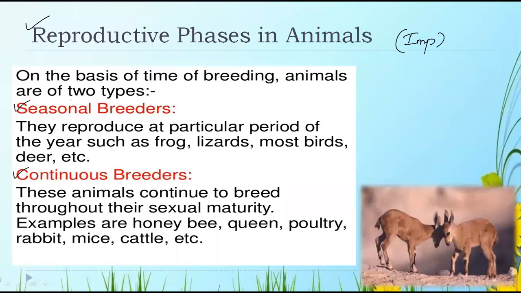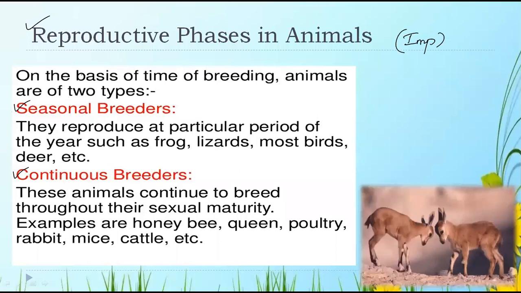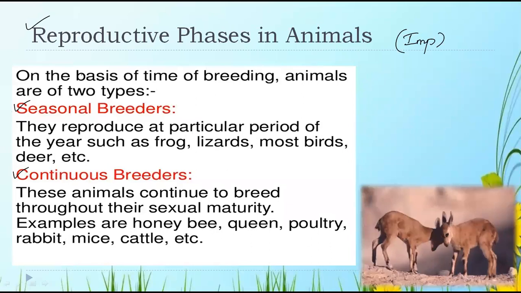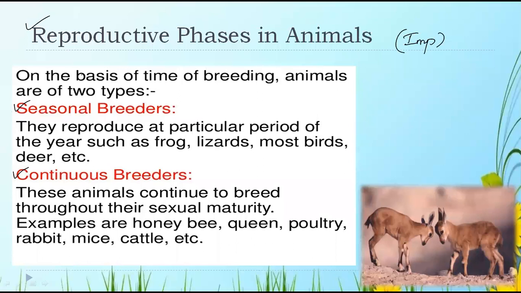On the basis of time of breeding, animals are divided into two types. One is seasonal breeders. Now, what are seasonal breeders?